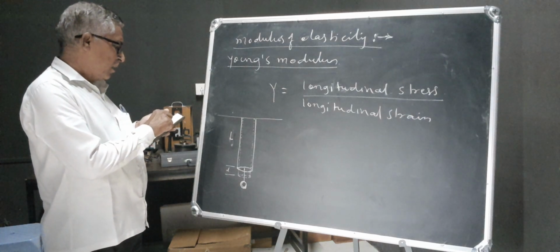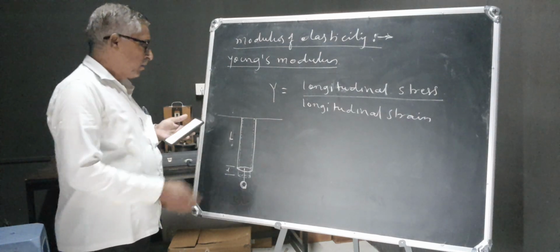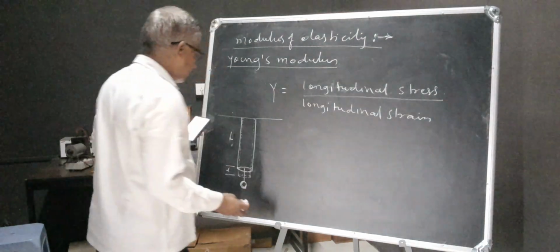First of all we will calculate the longitudinal strain.